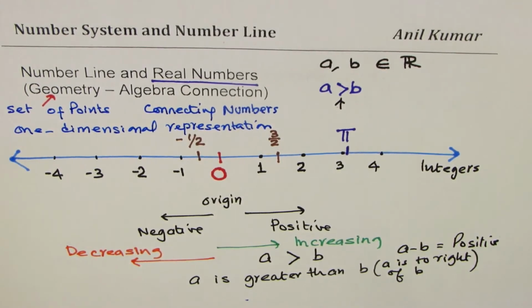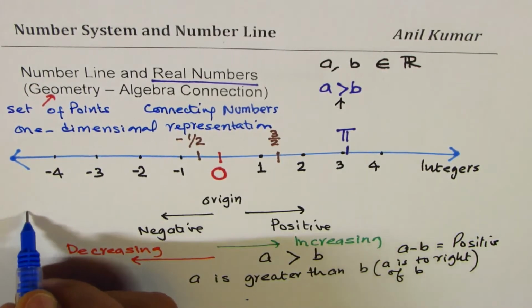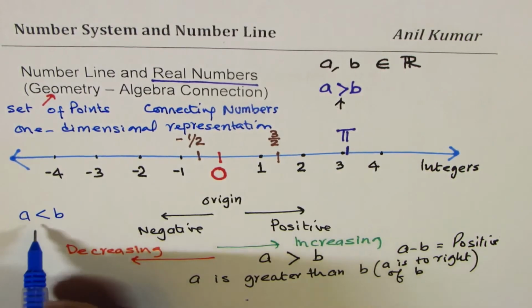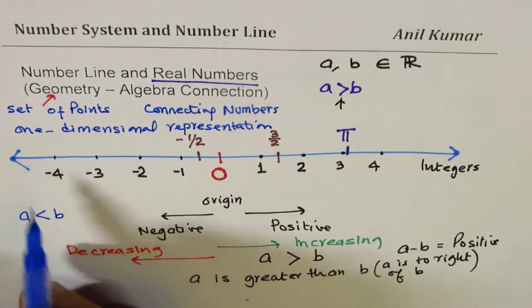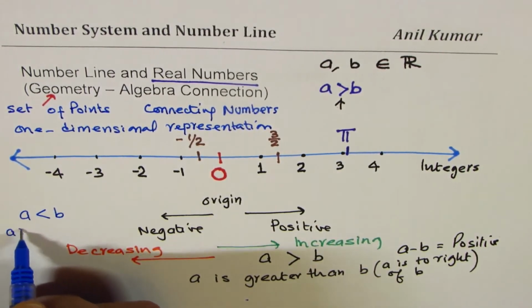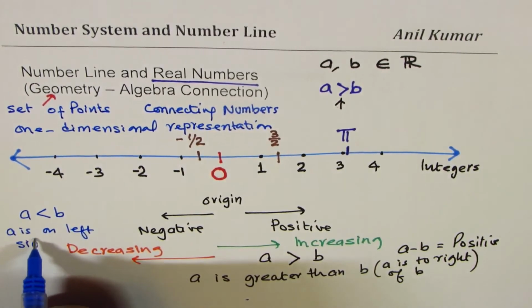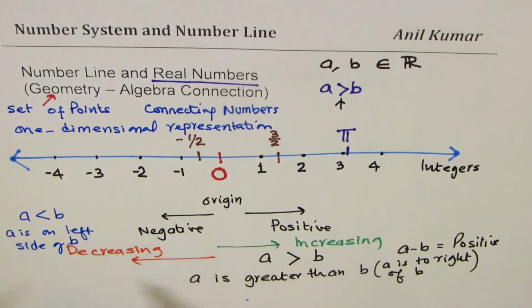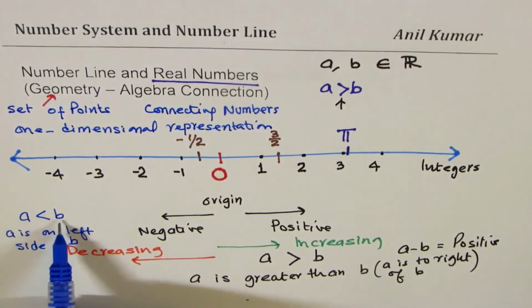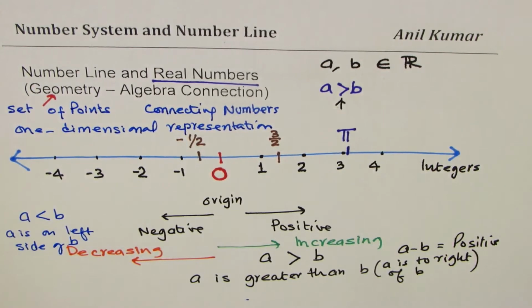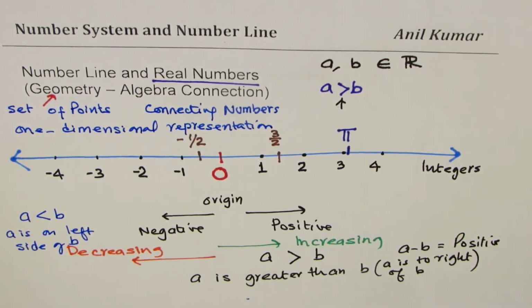Now if I have to represent A less than B, for example, if I say A is less than B, that means A is on the left side. So this means A is on the left side of B. Is that clear? When we say A equals B, that means they are the same point. Is it okay? Well, let us explore this, and take some examples.